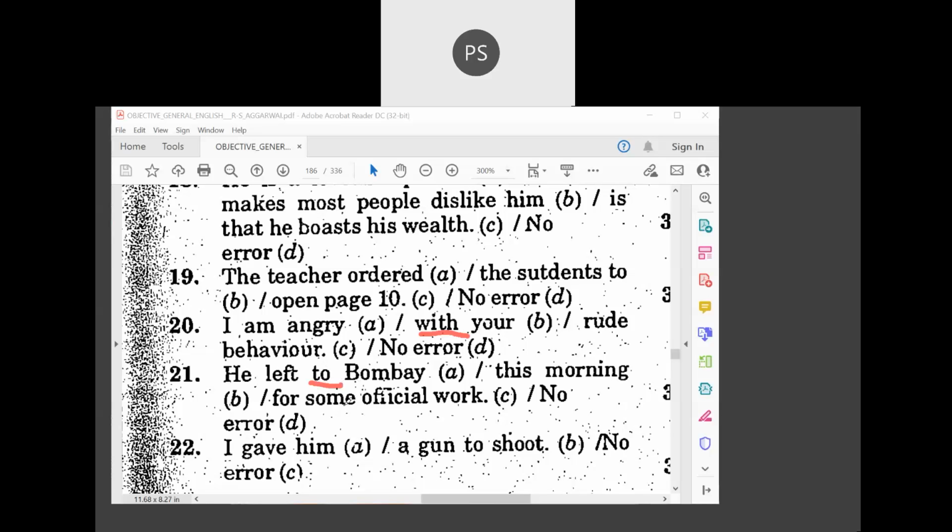Okay, this example has quite often come in the exam. So he left for Bombay. This is a very, very important one. Usually we think he left to Bombay. No, he left for Bombay. This example is very important. We'll go to the next one now.